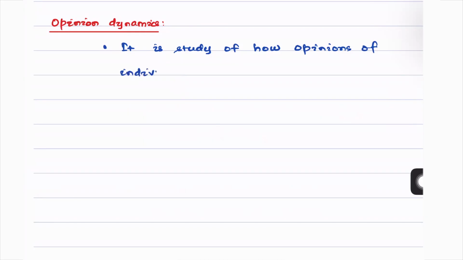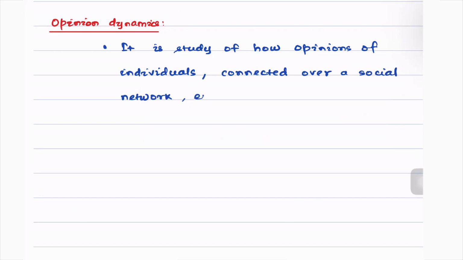Opinion dynamics is basically the study of how opinions of individuals connected over a social network evolve over time.